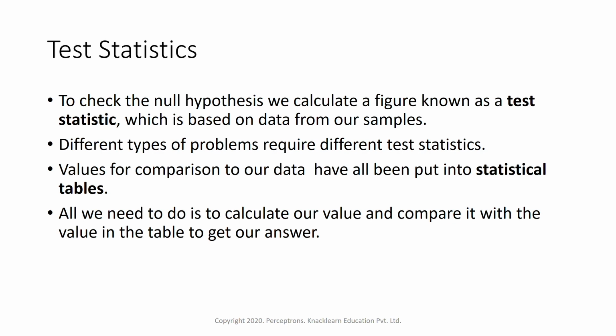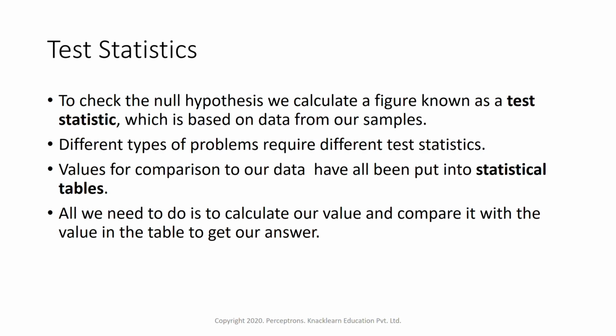There are different types of problems which require different types of test statistics. There are multiple test statistics, like the z-test, which we have already seen, that is the z-score, the t-test, and the f-test.